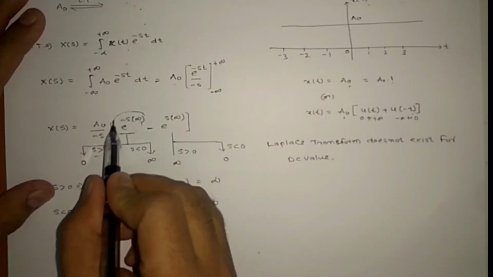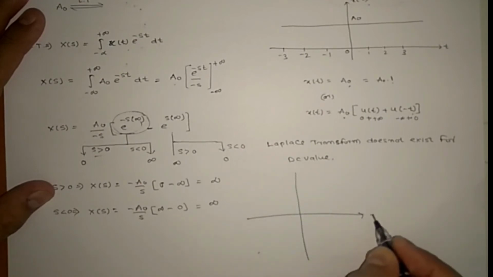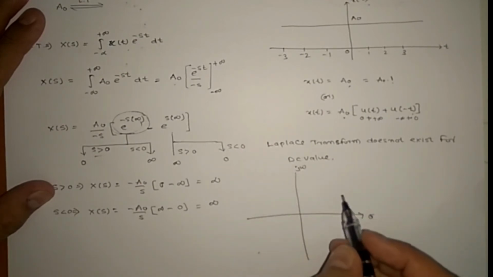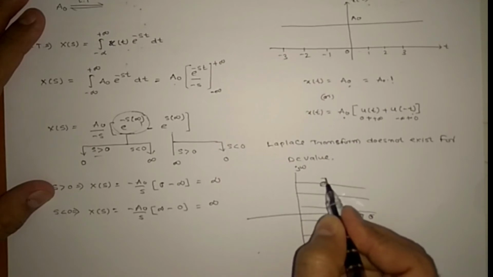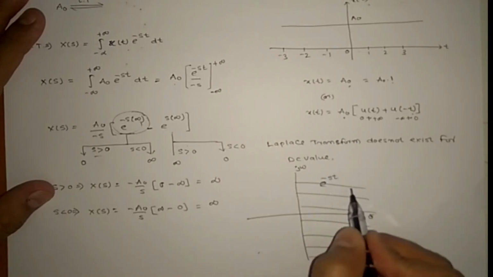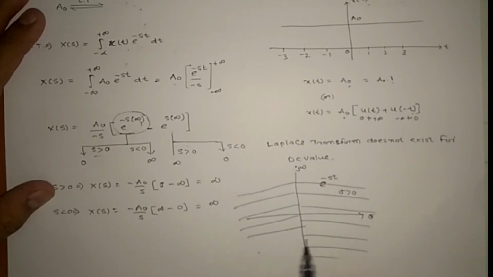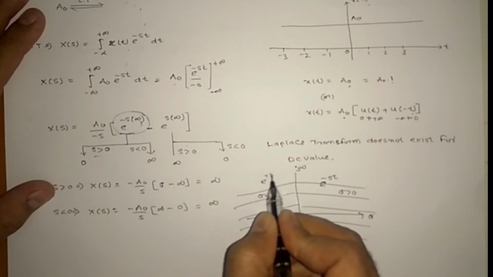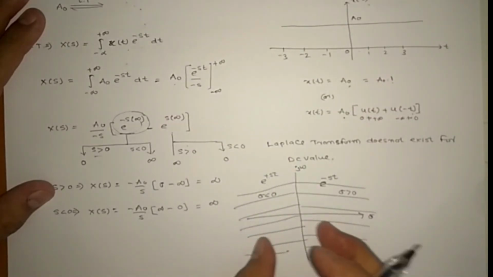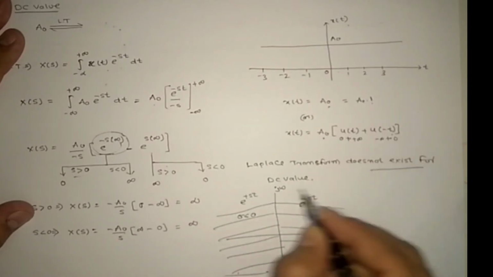because this signal exists for sigma greater than 0, right? So here e power of minus st is valid. This is sigma greater than 0, and the other is valid for sigma less than 0, that is e power of plus st. So there is no intersection between these subsignals. That's why it does not exist.